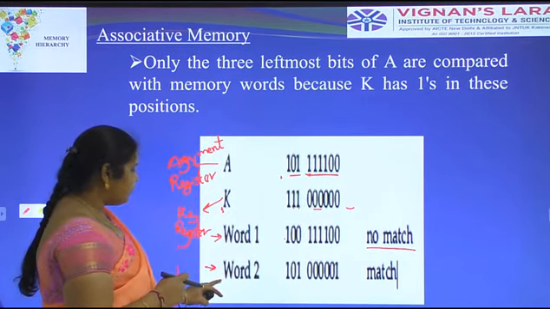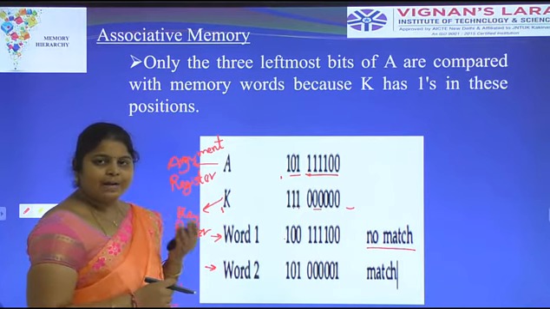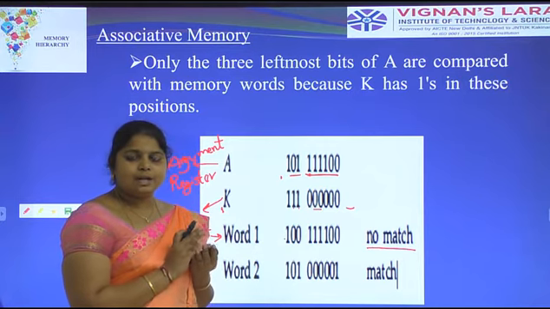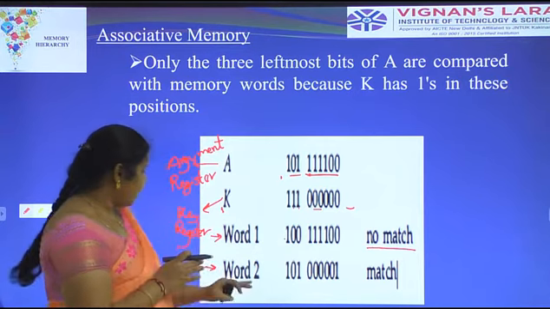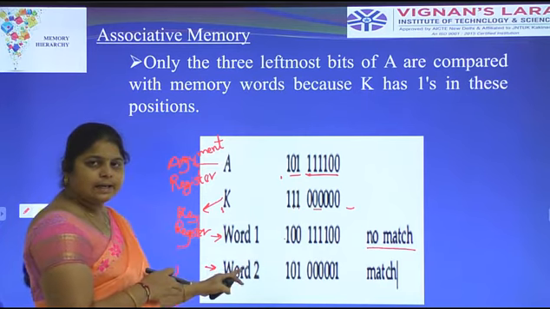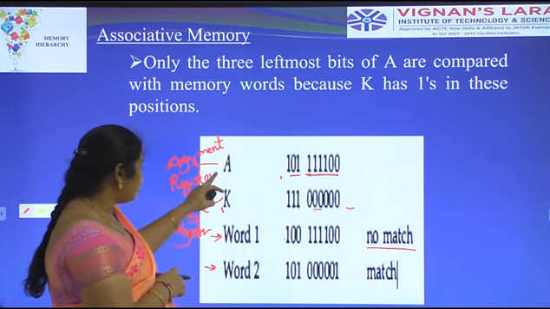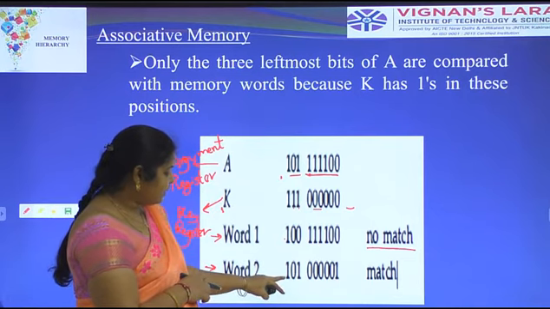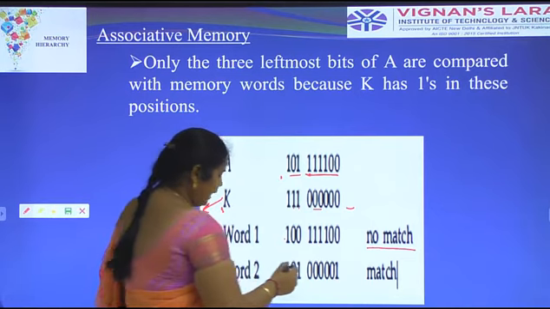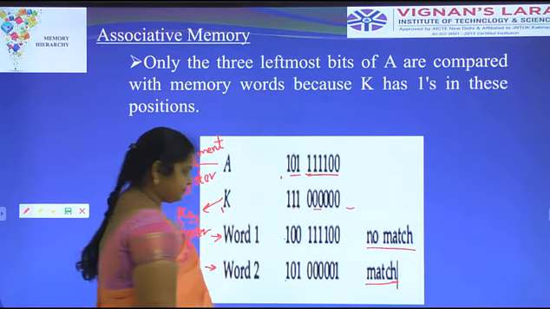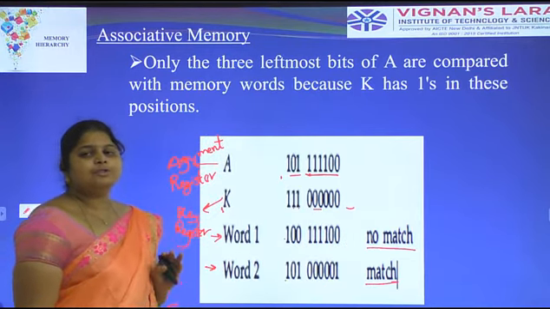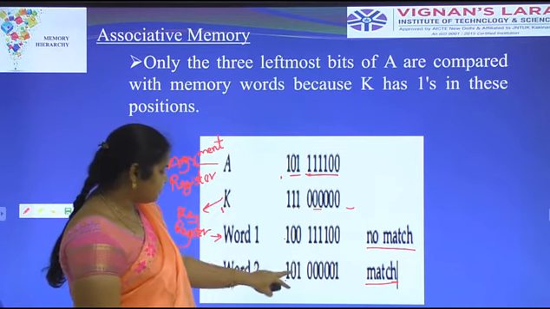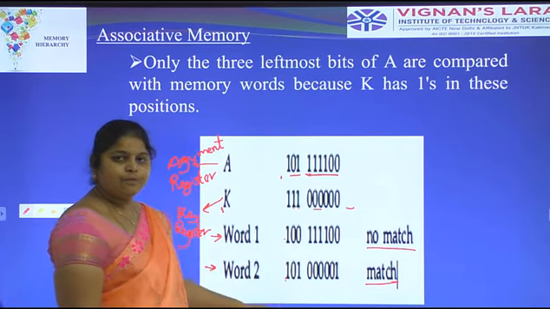Now we compare with word 2. We have m words and n bits, where word 1 and word 2 are the associative memory compared with the argument register. The argument register is 101 and word 2 is 101, so a match occurs.